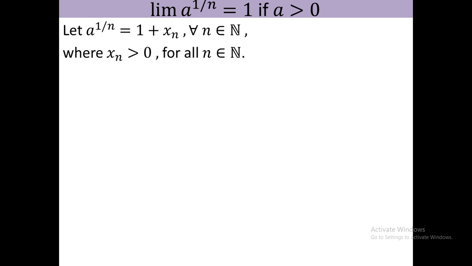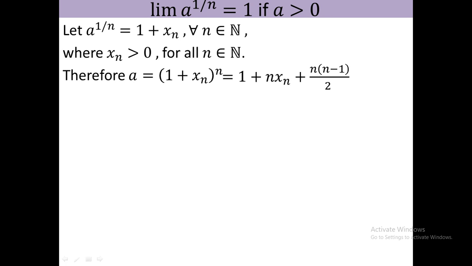Now a to the power 1 by n equal to 1 plus xn. This means a equal to (1 plus xn) whole to the power n. Now I use the binomial formula. In the previous problem we considered the term na, but here we consider the terms 1 plus nxn. This must be less than the whole sum. Here the last term will be xn to the power n.